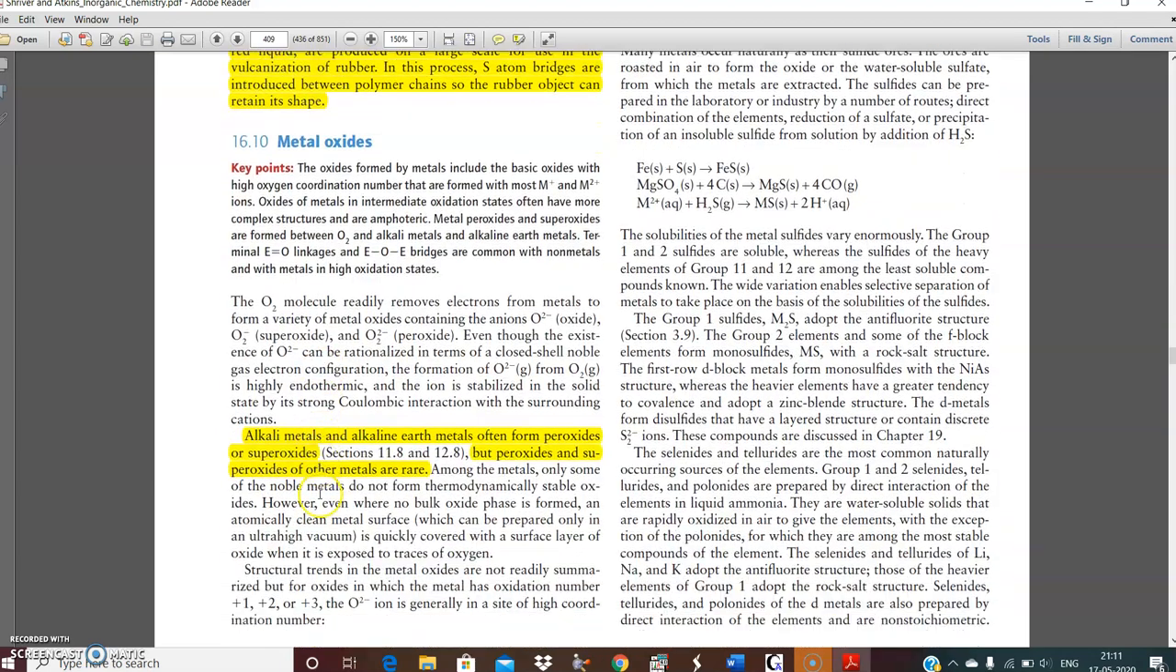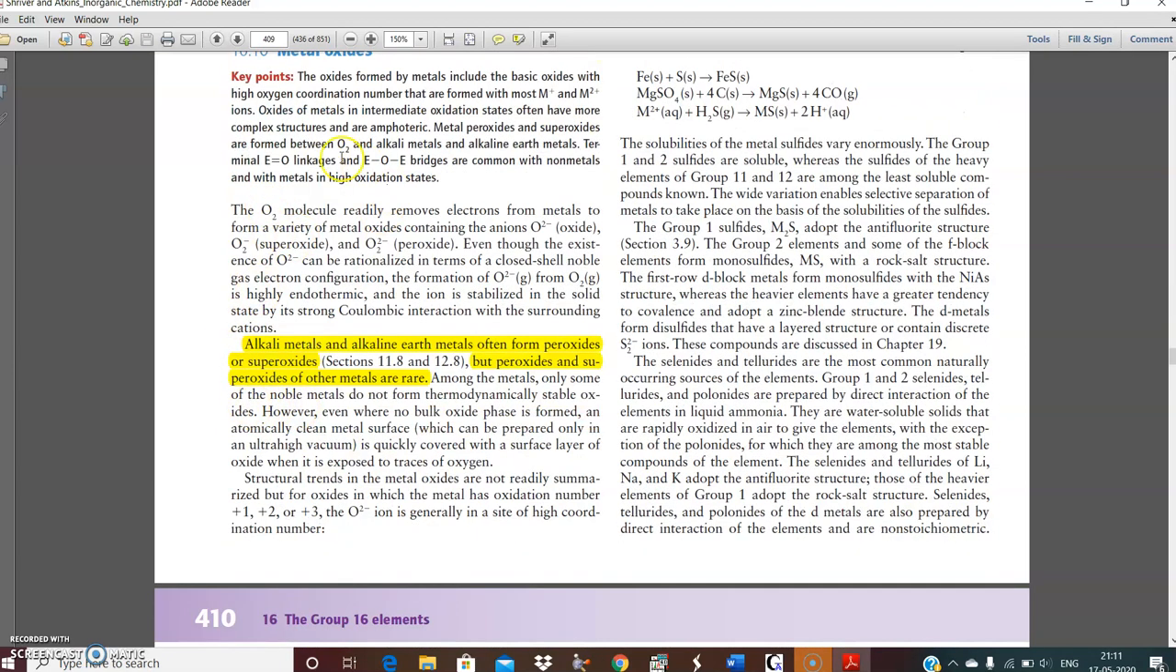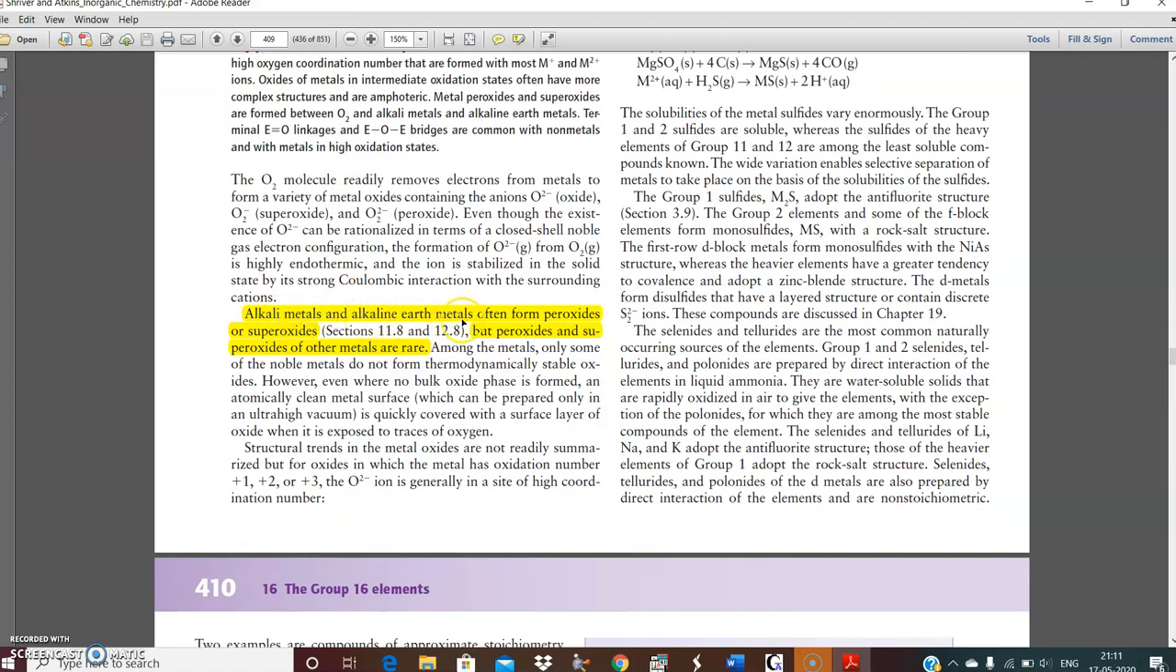Metal oxides are not required. Simply, I mentioned here, instead of metal oxide, as per this syllabus we need superoxide. Alkali metals and alkaline earth metals often form peroxides or superoxides. But peroxides and superoxides of other metals are rare. That means only alkali metals and alkaline earth metals form superoxide. Among the metals, only some of the noble metals do not form thermodynamically stable oxides. However, even if no bulk oxide phase is formed, an atomically thin metal surface is quickly covered with a surface layer of oxide.